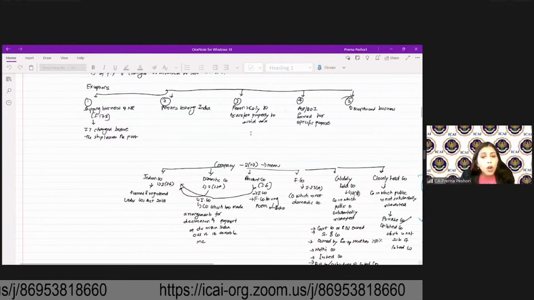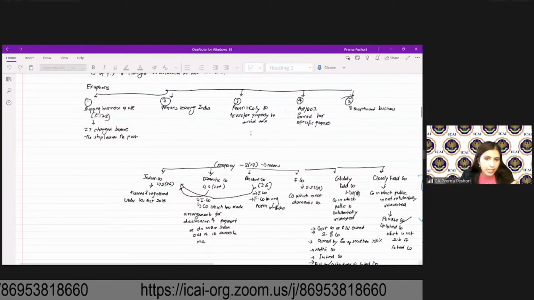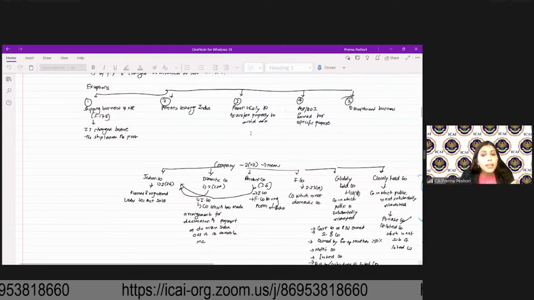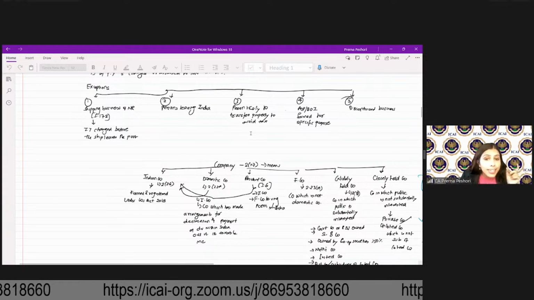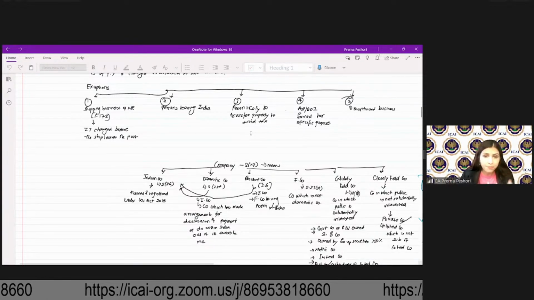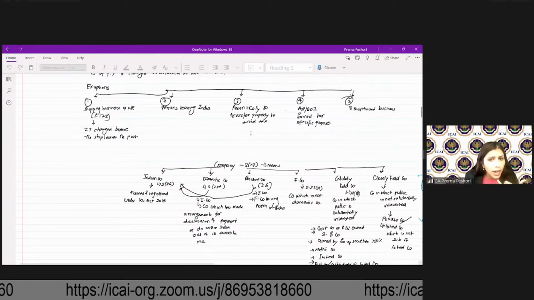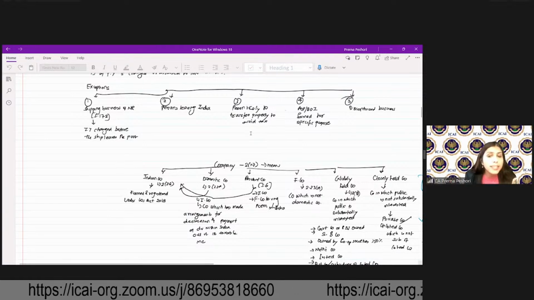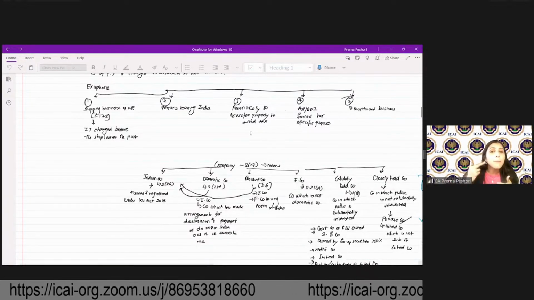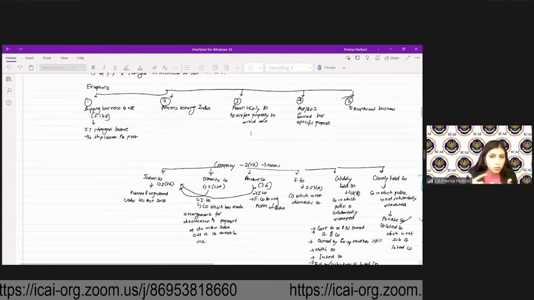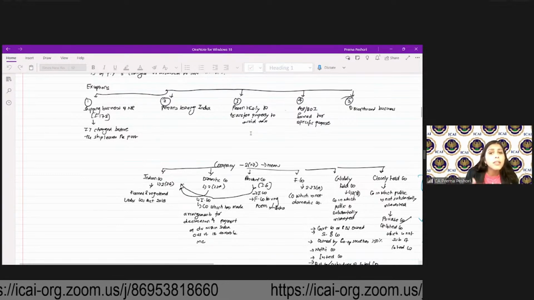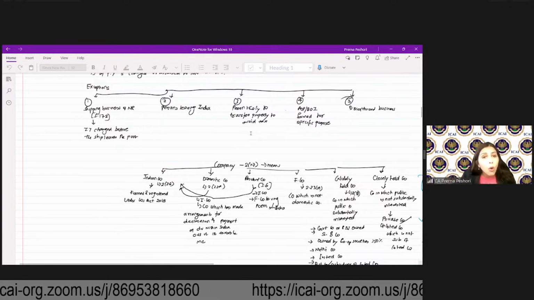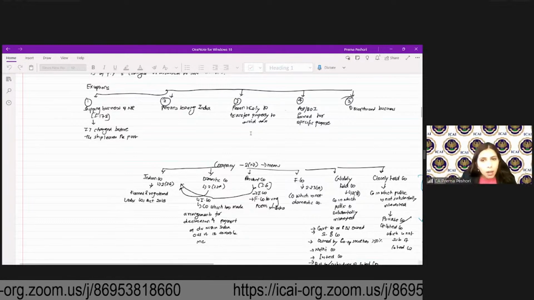Then we have something called a widely held company and a closely held company. Widely held company means a company in which the public is substantially interested. Under 218 it is defined. It also means the government or RBI owned company, Section 8 company, company owned by the cooperative societies, listed company, private company or subsidiary of a listed company. So an unlisted company or a private company which is a subsidiary of a listed company is also a widely held company.